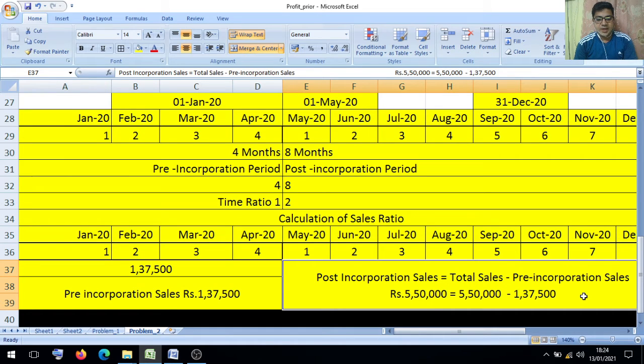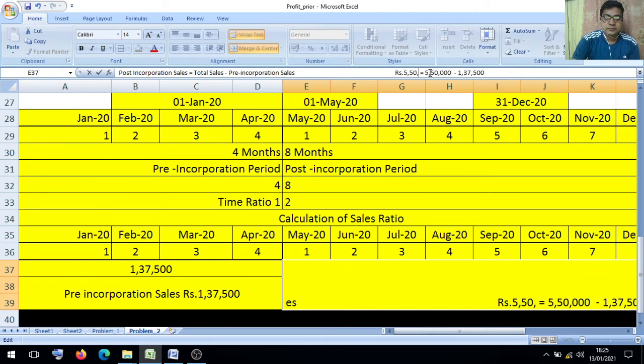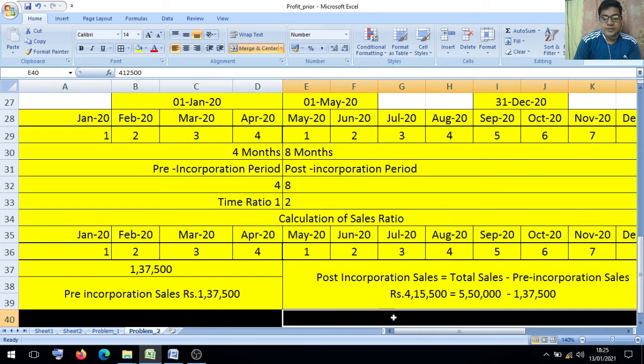So 5,50,000 minus 1,37,500. The rest of the sale is 4,12,500.